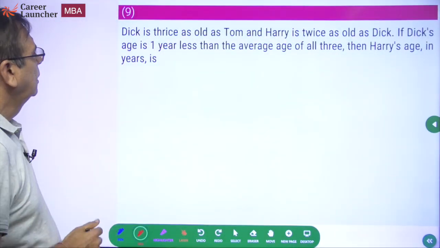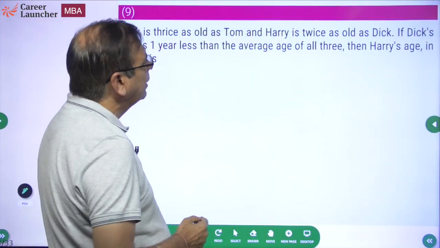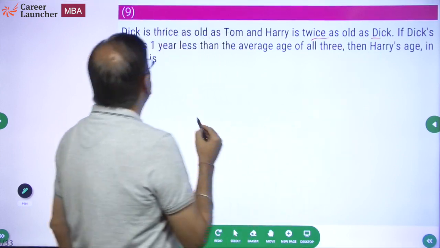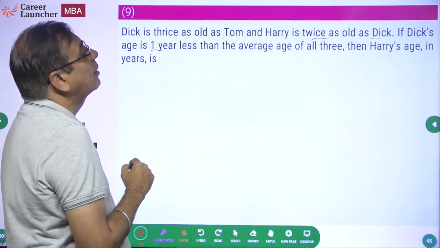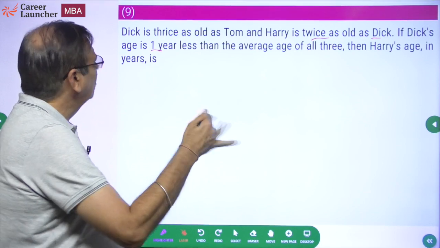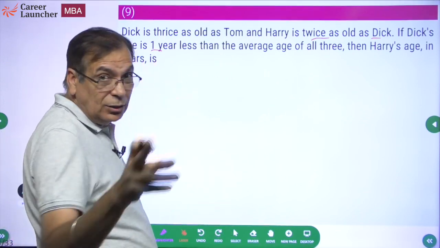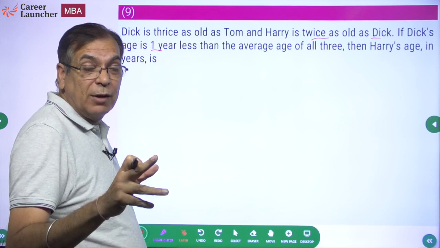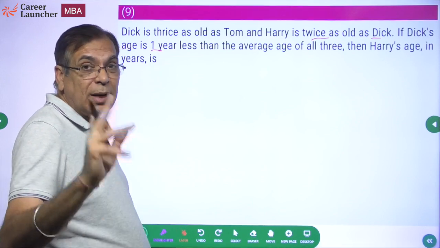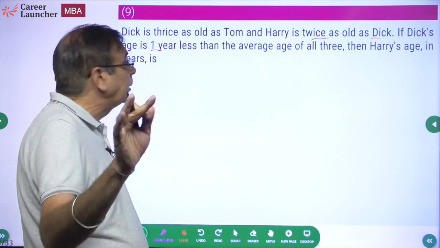Okay. Dick is thrice as old as Tom. Harry is twice as old as Dick. Dick's age is 1 year less than the average age of all 3. A simple question. I'm sure everyone will be able to solve, but let me just quickly do it. Easy question. This kind of question you should never miss in the paper. If you're missing these kind of sitters, that means you don't deserve to get even a 90 percentile.